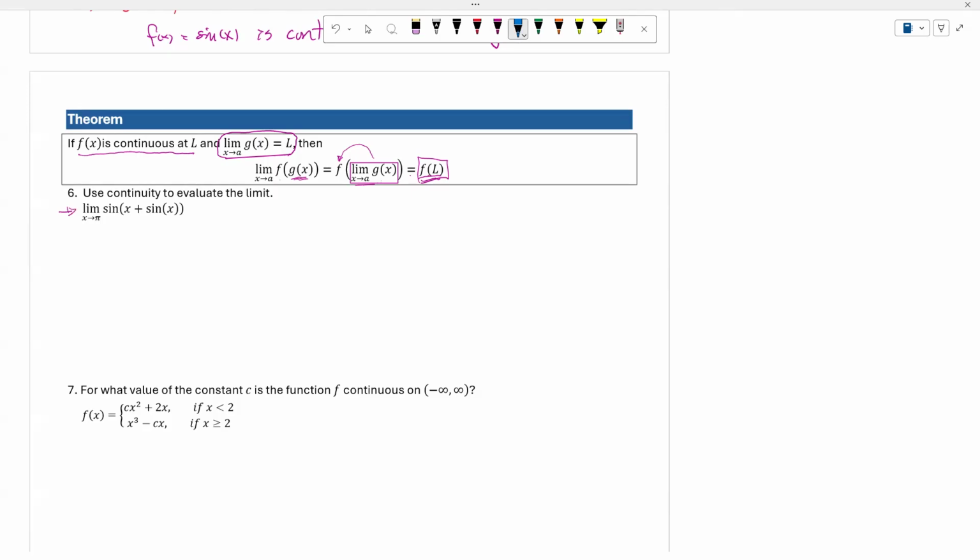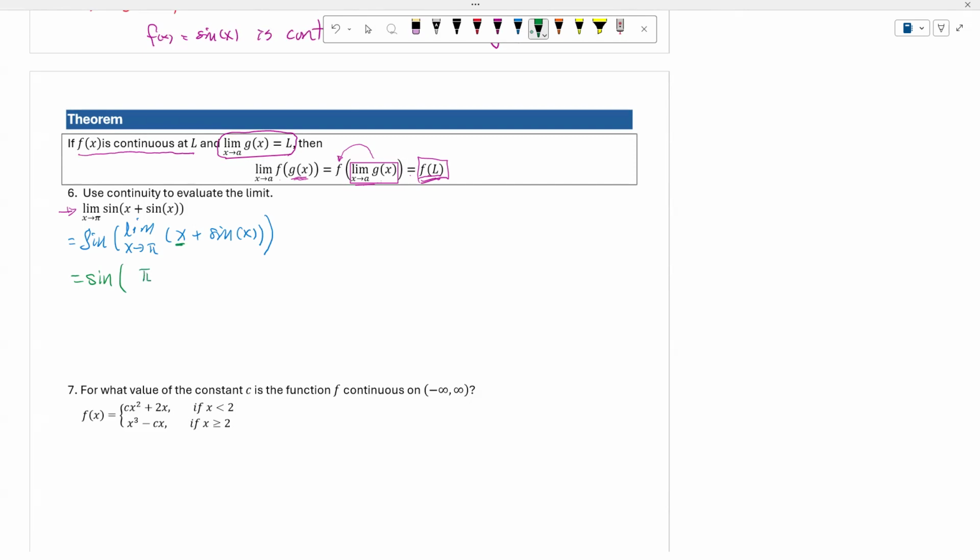So again, this is a composite function. Now what we could do is take the sine of the limit as x approaches pi of x plus sine of x. The domain of x is all real numbers, so we will be able to calculate by direct substitution.